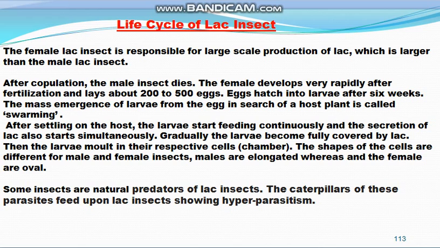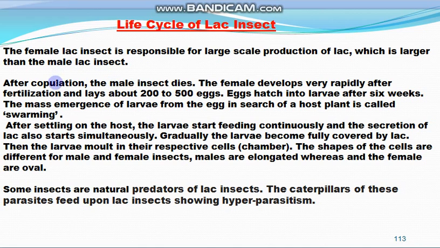Next comes the life cycle of Lacifera laca. The female lac insect is responsible for large scale production of lac, and is larger than the male lac insect.